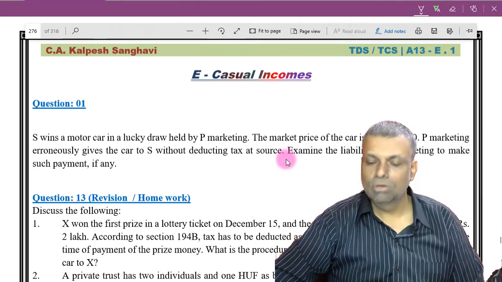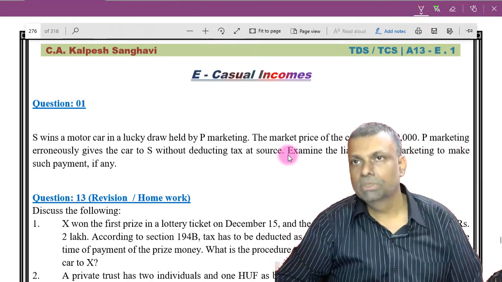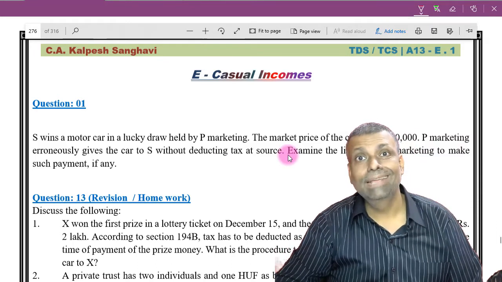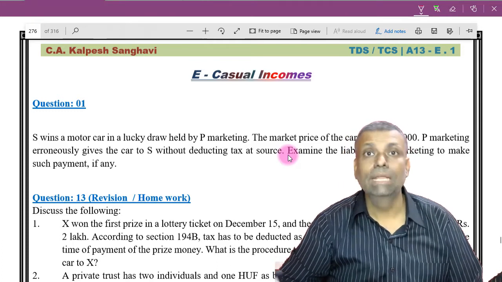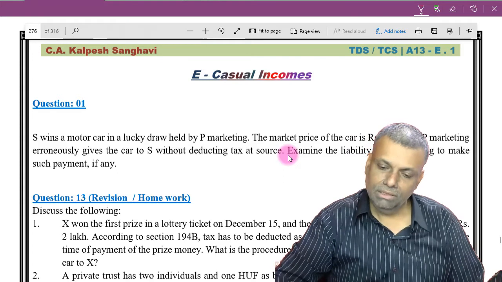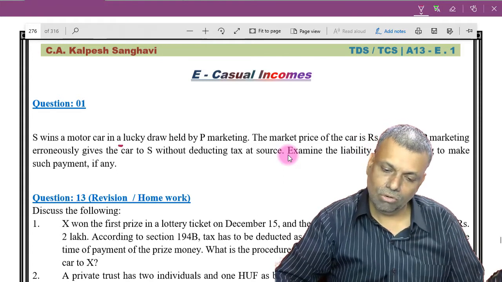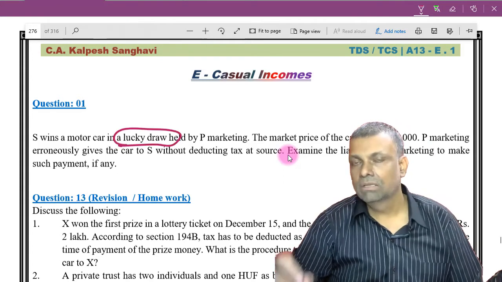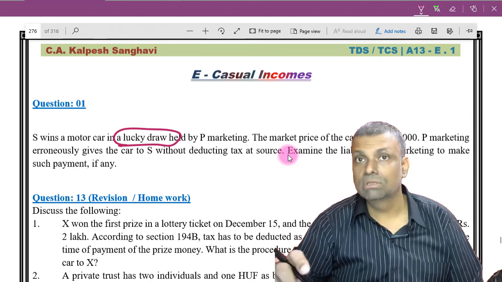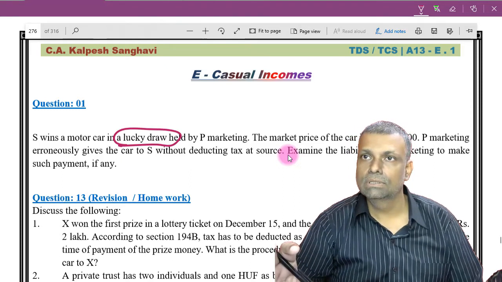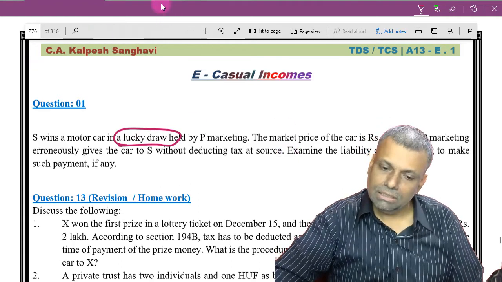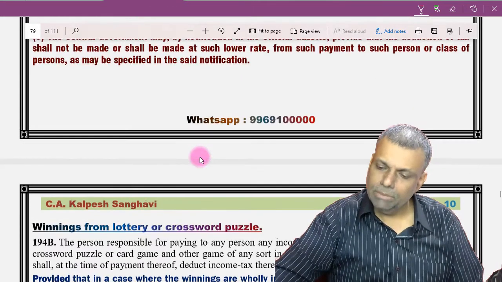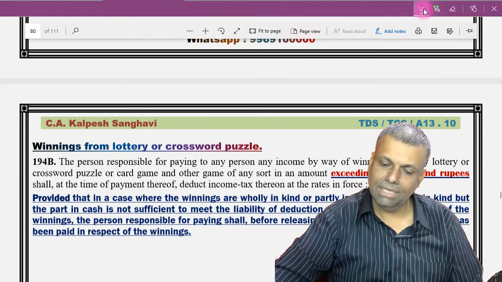Now see, lottery winning, crossword puzzle, card games, games of any other sort. So the winning when it comes to games of any other sort. When this is a lucky draw, the first question that comes into the picture is whether this is the kind of winning that we are trying to refer to. That particular view is very, very debated, and there are a lot of judgments on that front.